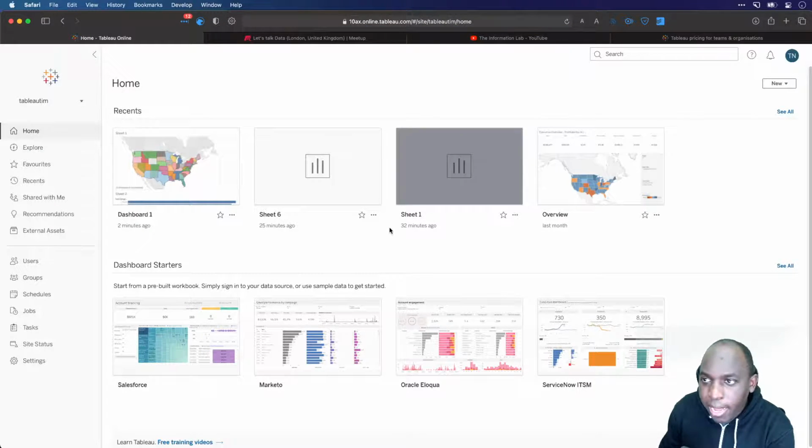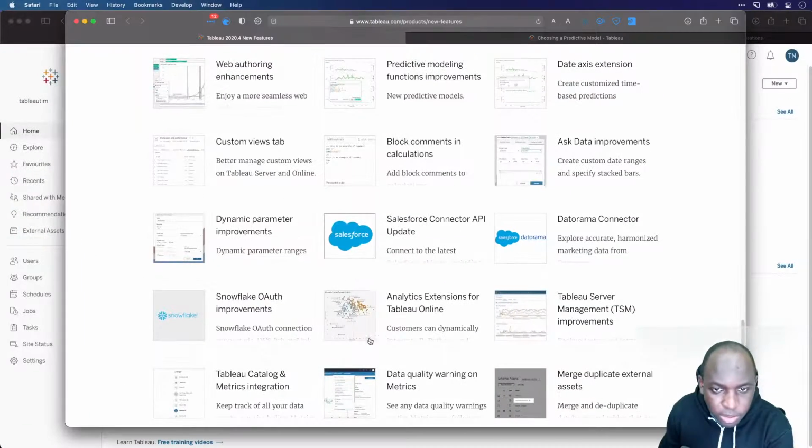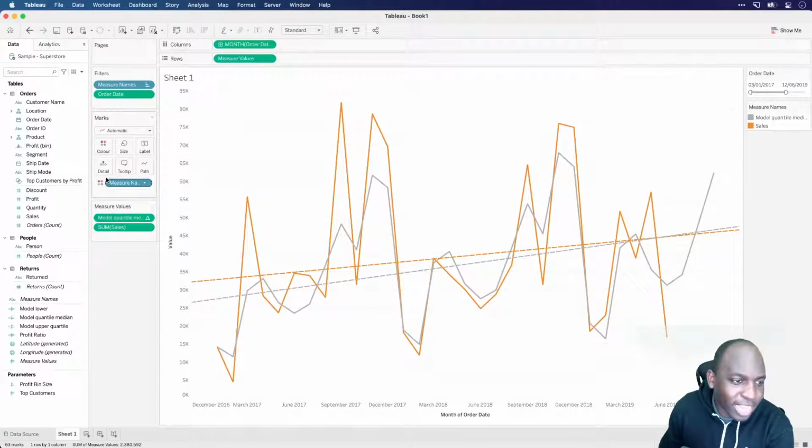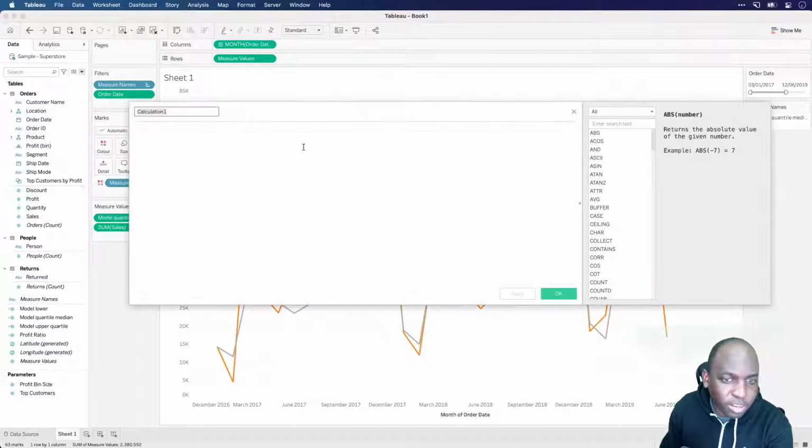Great. So if I go back to this list, block comments. How have I not shown this feature already? Man, I've had so many great opportunities to show you this and I haven't. This is available on both desktop and web edit, so I'm not going to labor the point here. I'm just going to create a calculated field and I'm going to make this larger so you can see.